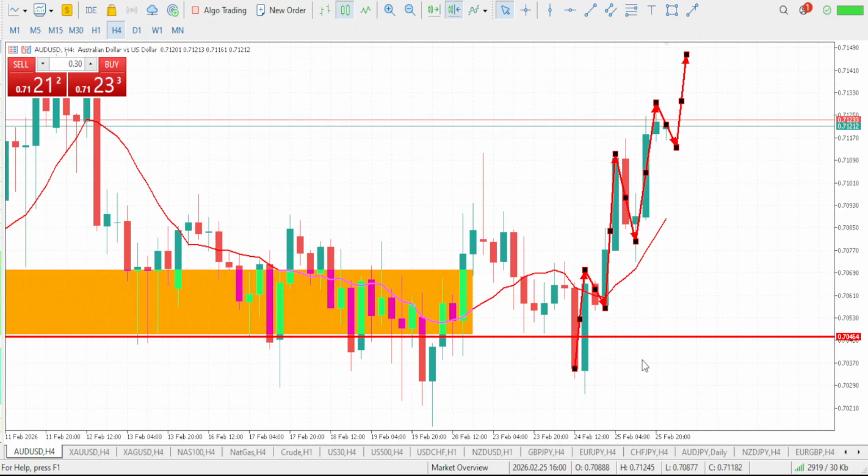So guys, going in for the buy, you're anticipating a buy, right? You're going in for the bullish move. That is what we'll be expecting.